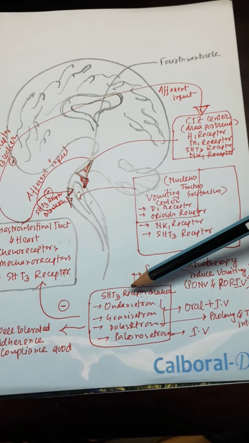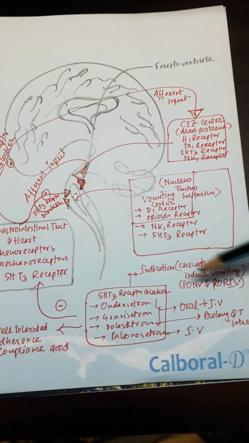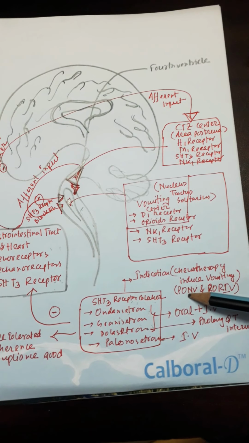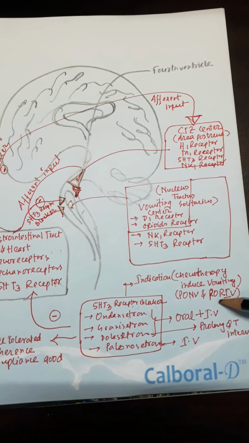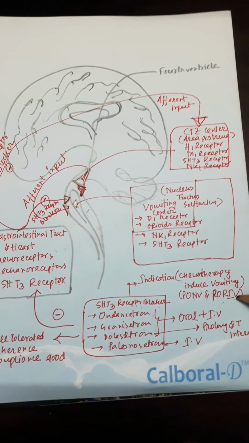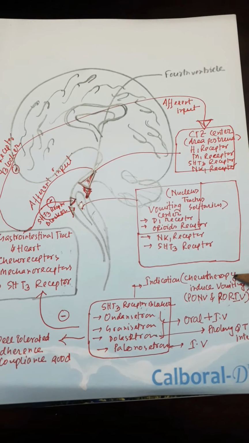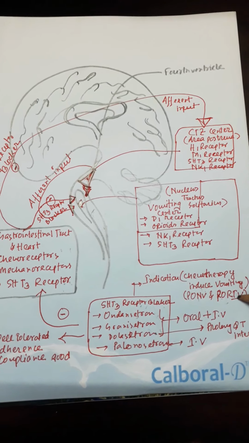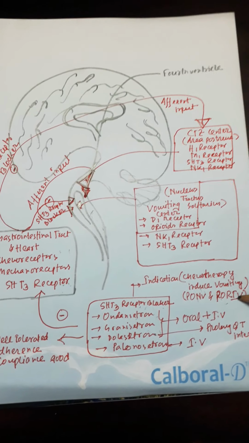These 5-hydroxytryptamine receptor blockers are indicated in chemotherapy induced nausea vomiting, post-operative or post-surgical nausea vomiting, and also post-radiotherapy induced vomiting.